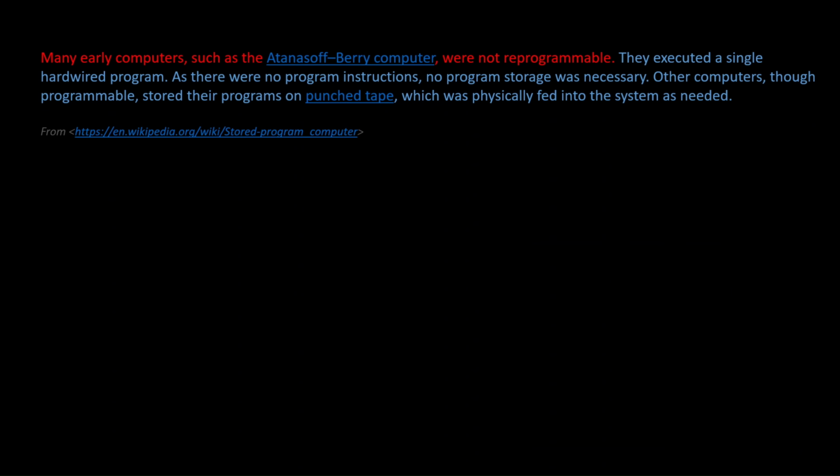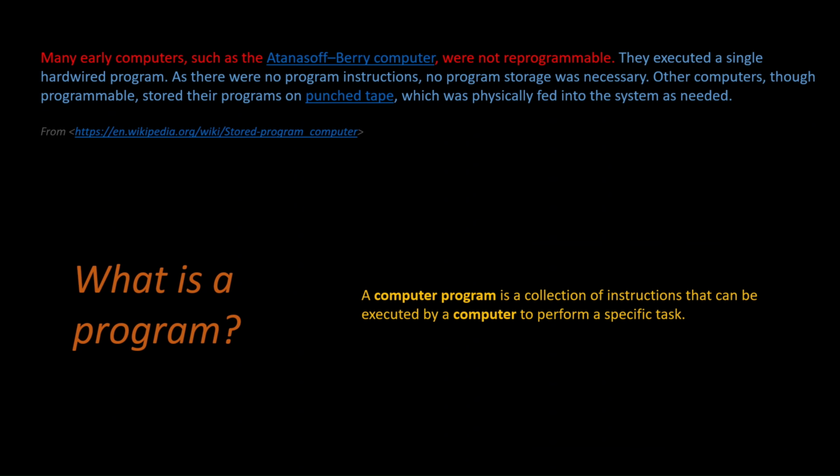Now, you may ask yourself what I mean by a program. When I say program, I mean a computer program. A computer program is a collection of instructions that can be executed by a computer to perform a specific task. What does it mean? Let's say you want to build a computer which can add two numbers. So what do you need? You need two numbers that you want to add.